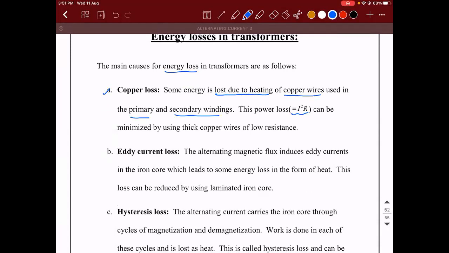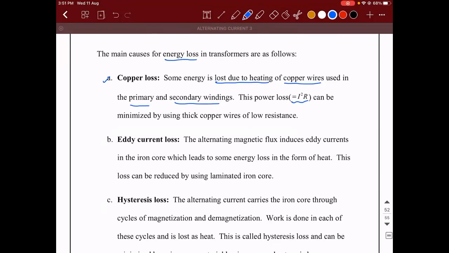They will ask you a question like this: in a transformer, how will you reduce the power loss? They'll give you options. Okay. So in this context, what we are learning is the different types of power losses or energy losses and how they can be rectified. So how can you minimize it?